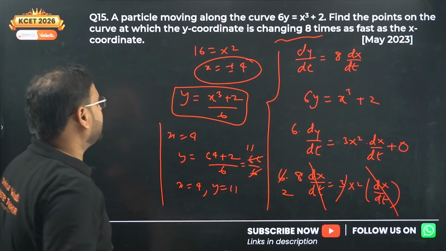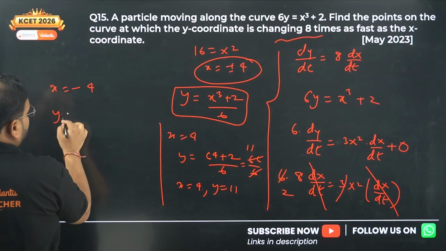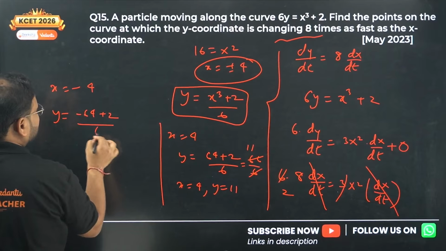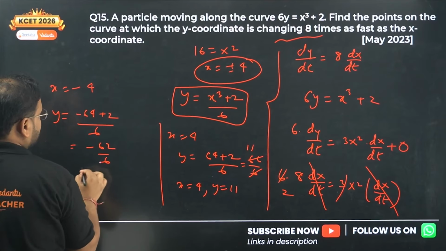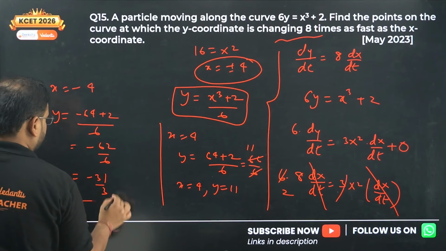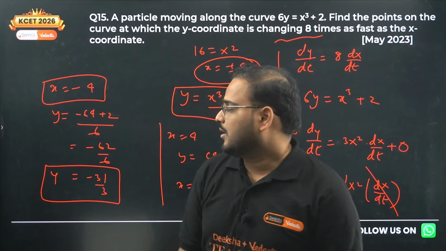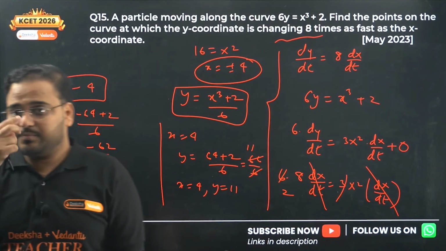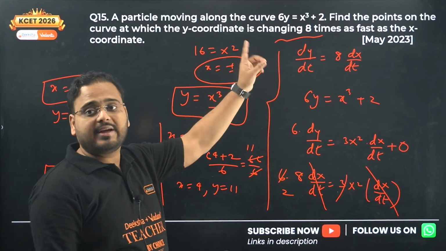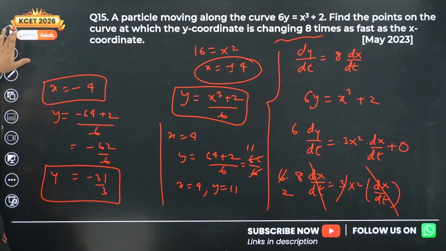First one is done. Second part now. When x is minus 4, y will be cube of minus 4, so minus 64 plus 2 upon 6, minus 62 upon 6, minus 31 upon 3. So y is this when x is minus 4: minus 4 comma minus 31 by 3. These are the 2 points which have the rate of change of y as 8 times the rate of change of x. Clear? 2 marker. Next, 16th.